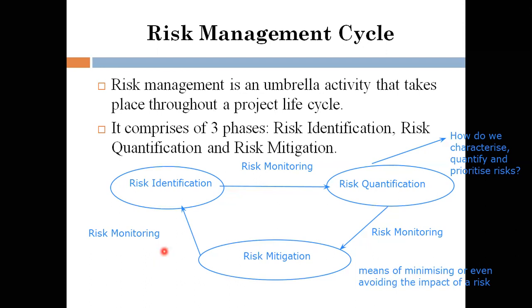And in doing this, we also get into risk mitigation. Risk mitigation means avoiding or minimizing the probability or chances of a risk occurring, or completely avoiding a risk. So this is about the risk management cycle. As of now we have talked about what risk management is, why risk management, and what we do with the risk management cycle.